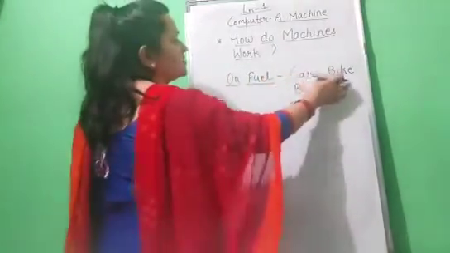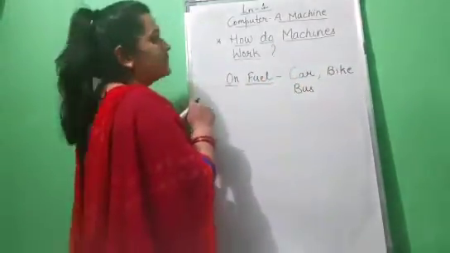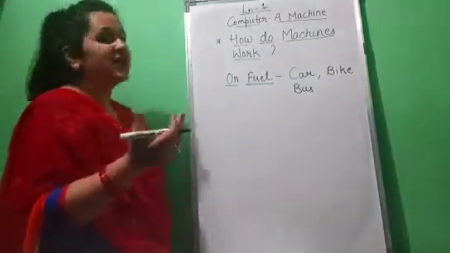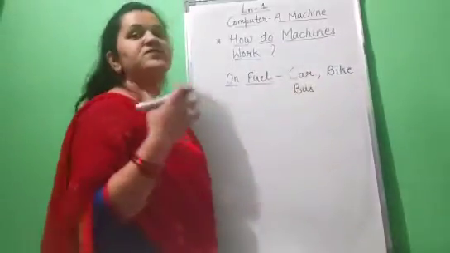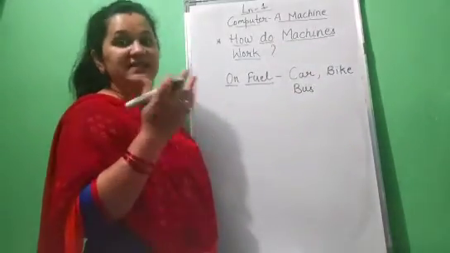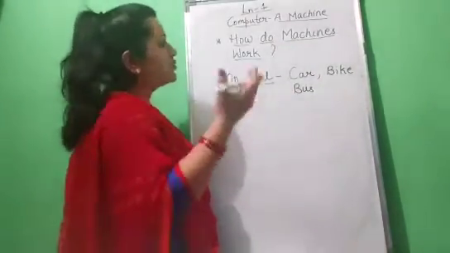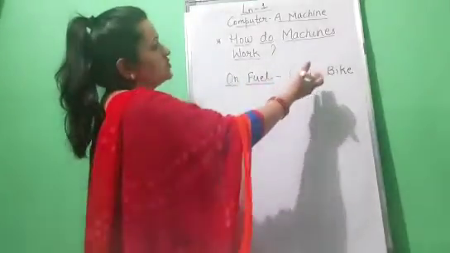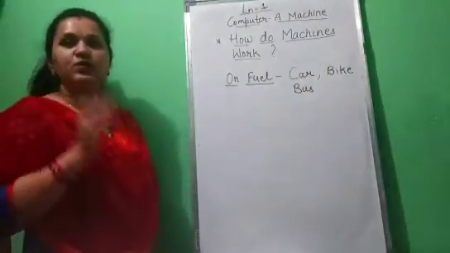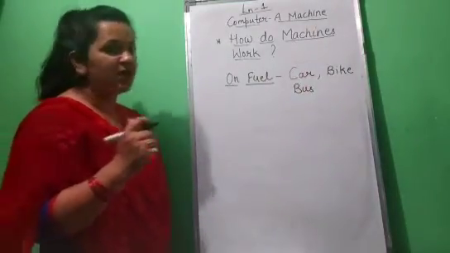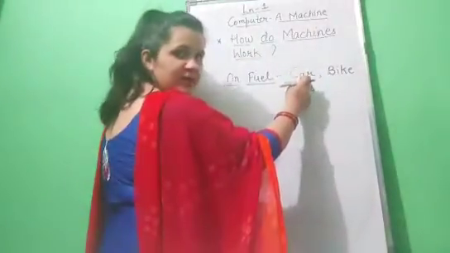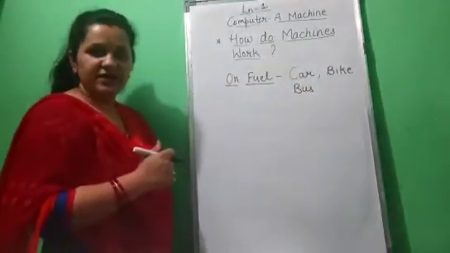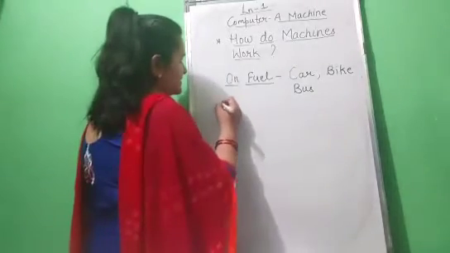Now, these machines, how do they work? Yes, children, with the help of fuels. Car, bike and bus use what? Petrol, diesel. So, petrol and diesel are the fuels with the help of which these machines work. So, on fuel, which machines work? Car, bike, bus.